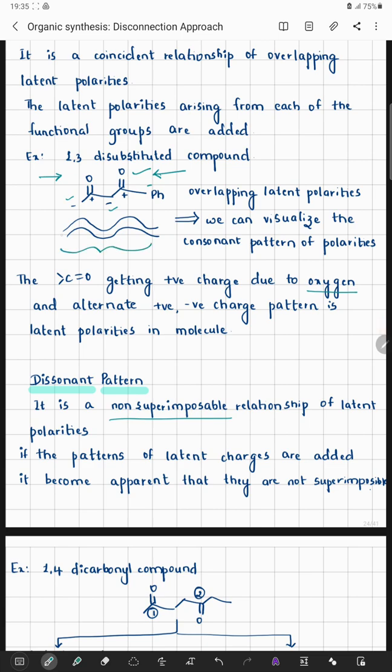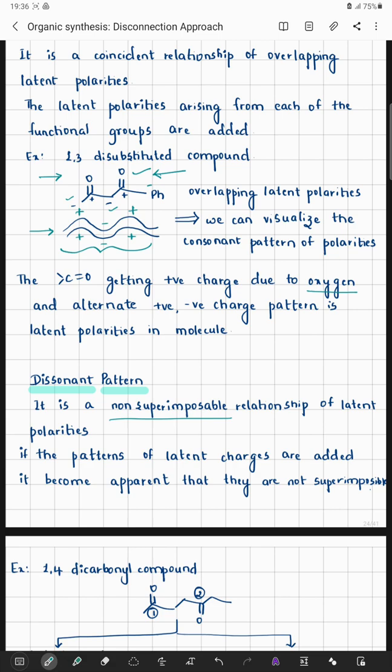Once I start with the left hand side, I get one wavy structure, that is positive, negative, positive. Now if I start with the right hand side, again it is positive, negative, positive. That means these are said to be overlapping, or superimposable, in the consonant pattern.